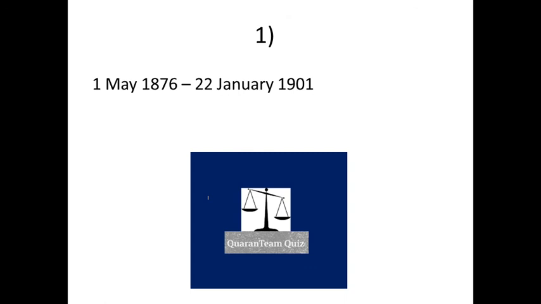So, question 1. 1st of May 1876 to the 22nd of January 1901. So, which king or queen of England reigned between these times? 1st of May 1876 to 22nd January 1901.